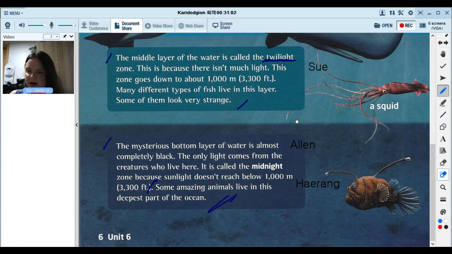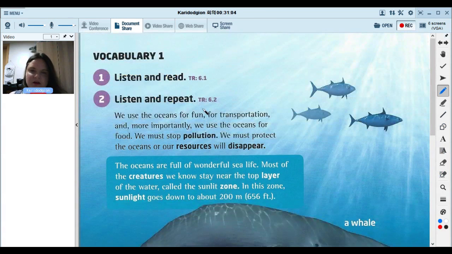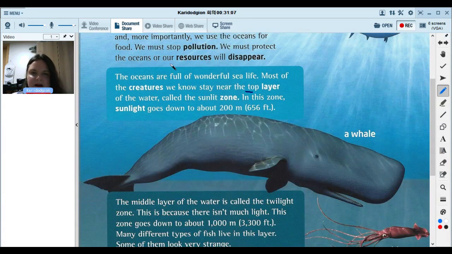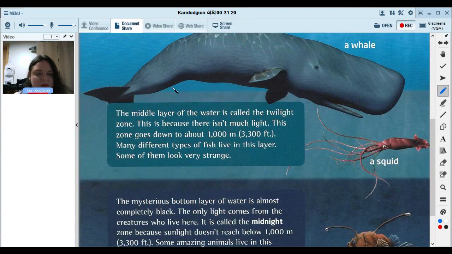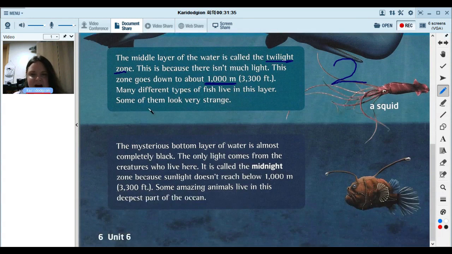All right, good job, everyone. So we have 3 layers of the ocean. The top layer is called the sunlit zone because sunlight goes down to about 200 meters. So you can see very well in this top layer, so layer 1. The middle layer is called the twilight zone because there isn't much light. So it goes down to about 1,000 meters. So you can't see very well. It's a little dark. And then the bottom layer is completely black.